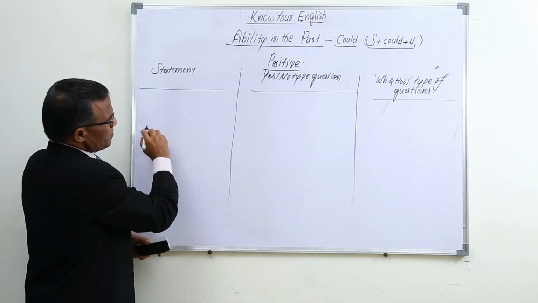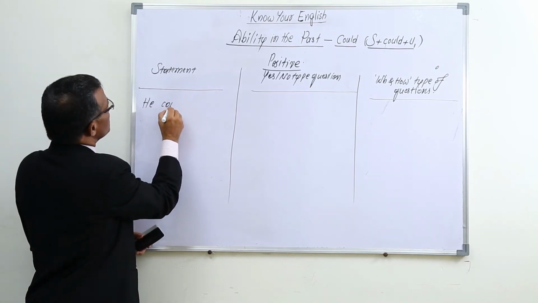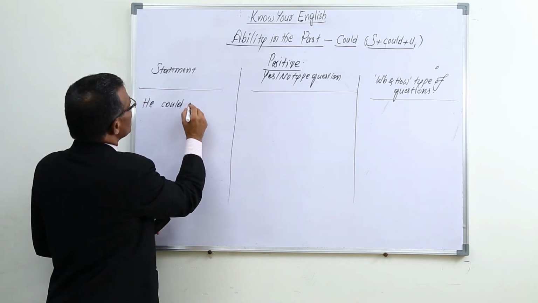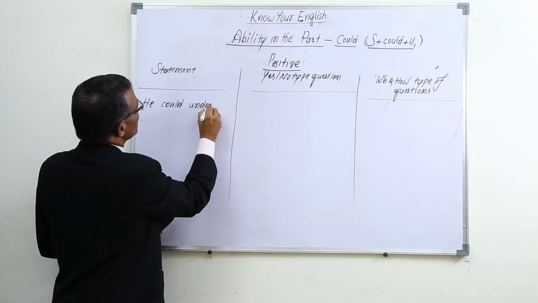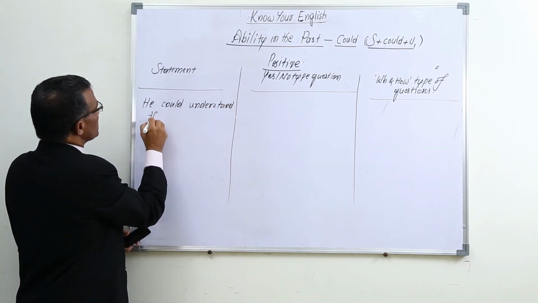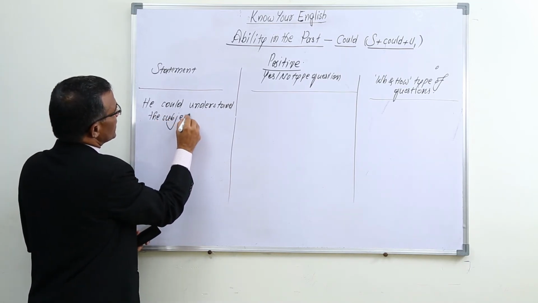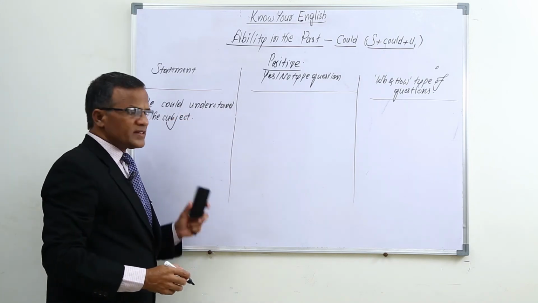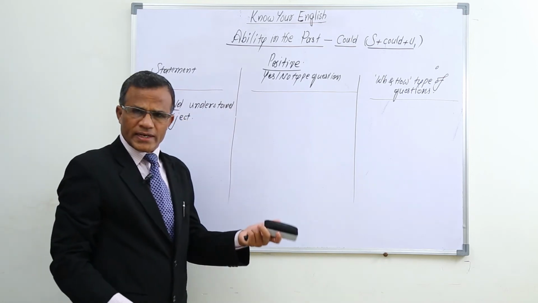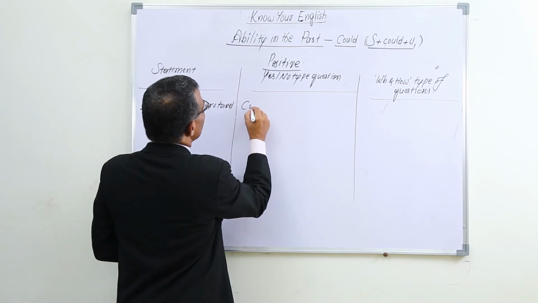For example, he could understand the subject is the statement. The question for this, simply by changing the order of subject and helping verb could, we can get a yes or no type question.